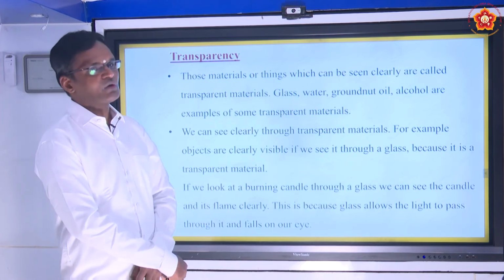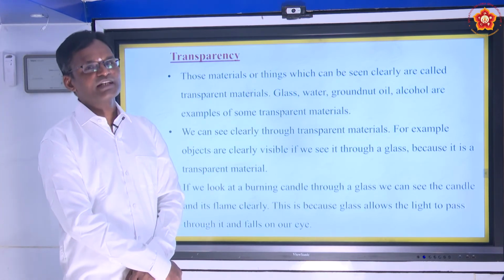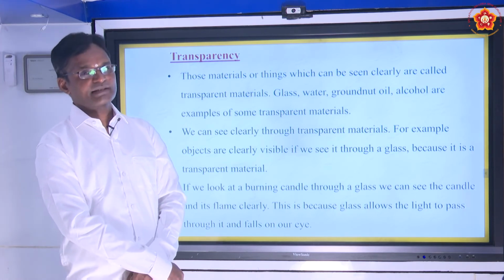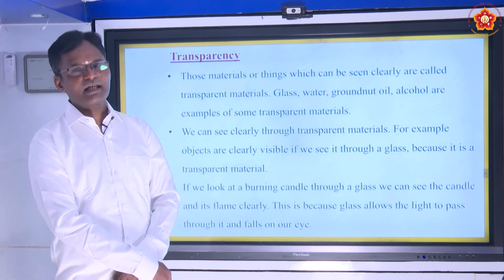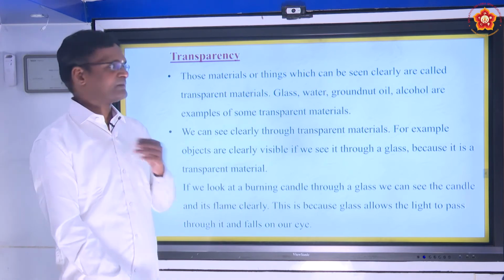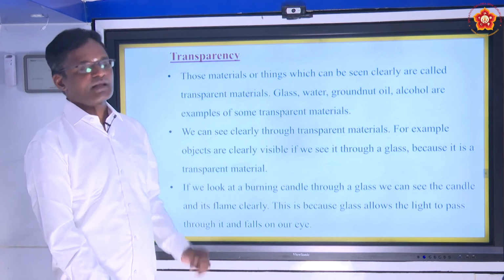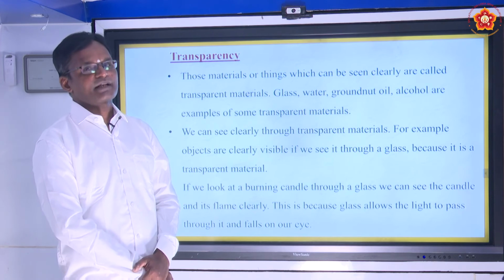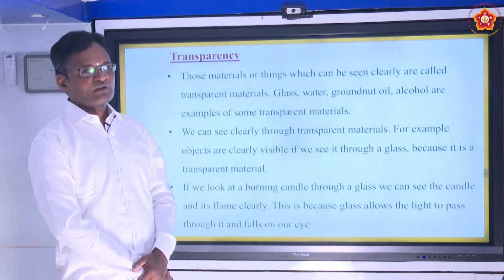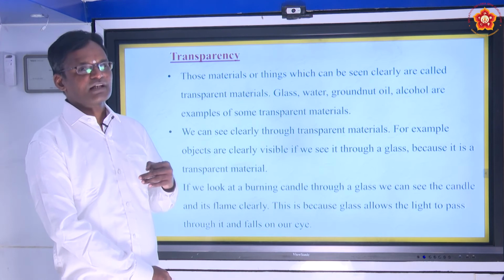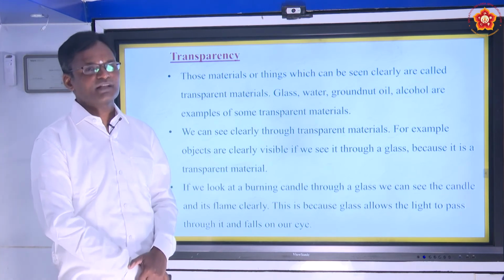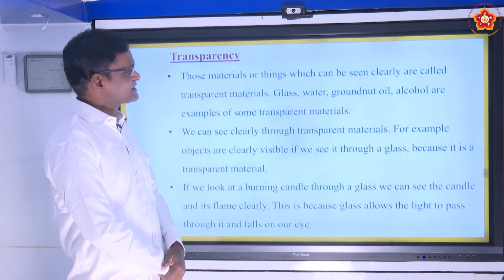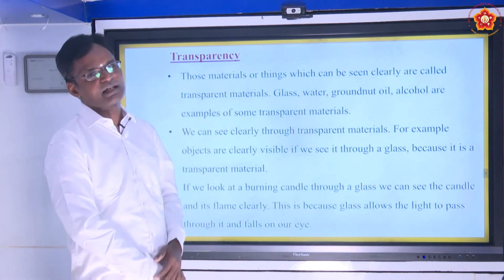Next, after knowing these two properties, hardness and appearance, the most important property is transparency. You might have heard this term often. Transparency means the materials which can be seen through very clearly, we call them transparent materials. Transparent means without any hidden nature. Normally in human beings also we can tell. In the same way, materials which can be seen clearly are called transparent materials.